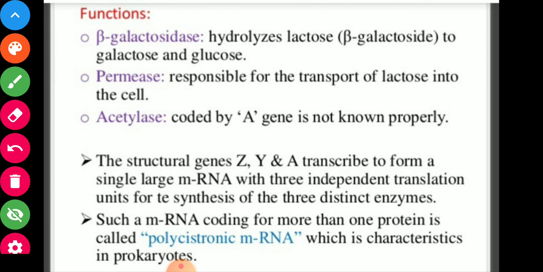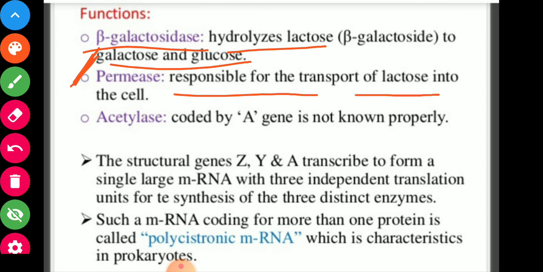Functions: beta galactosidase enzyme hydrolyzes lactose to galactose and glucose. Permease enzyme is responsible for the transport of lactose into the cell. The property of the enzyme acetylase coded by the gene is not known properly.